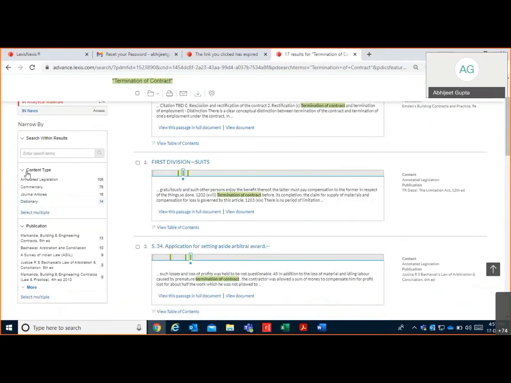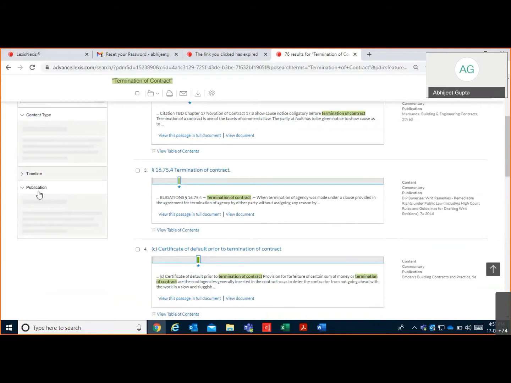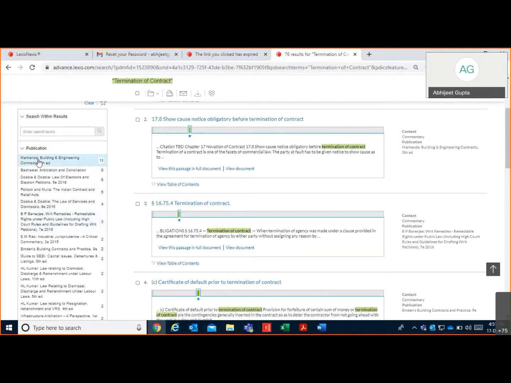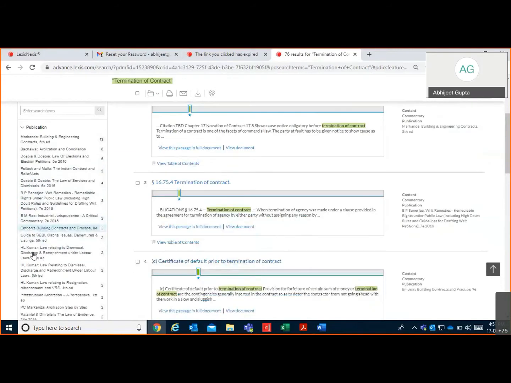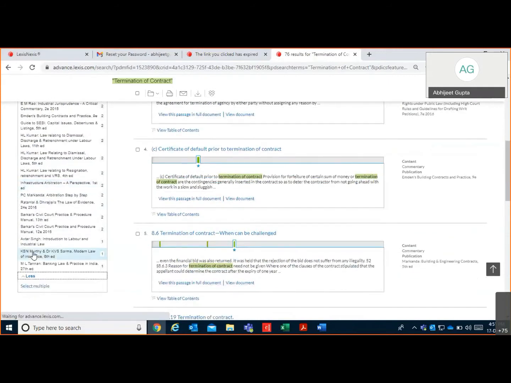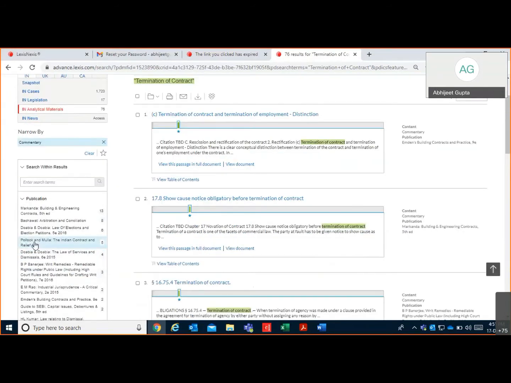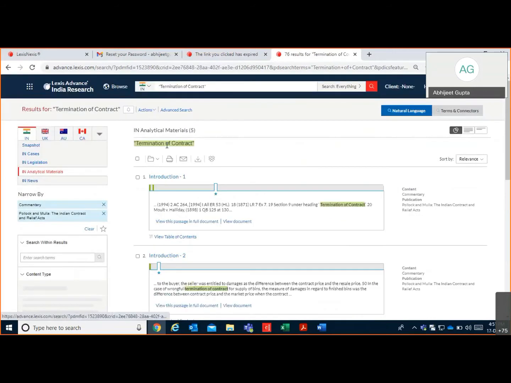Now, I can segregate this by selecting under this track content type, you select commentaries, and on the publication tab, you can see the entire list of publications. So these are the commentary names like Markanda, Bachawat, Dwabia, Pollock Mulla, BP Banerjee, M. Dens, H.L. Kumar. These are the marquee titles which provide detailed insight on your search topic, termination of contract. Now I'll quickly open Pollock Mulla Indian Contract Act.